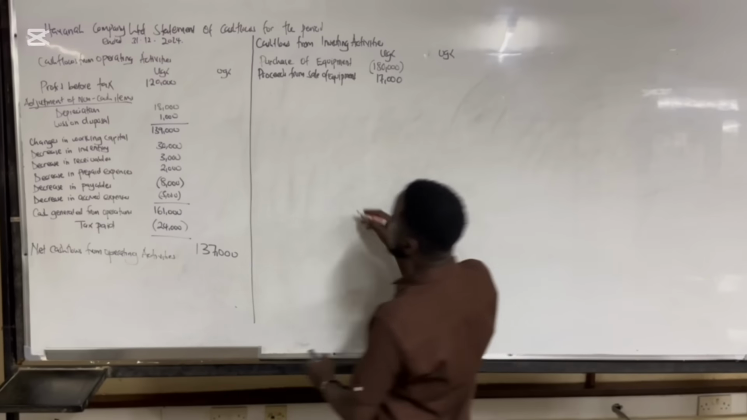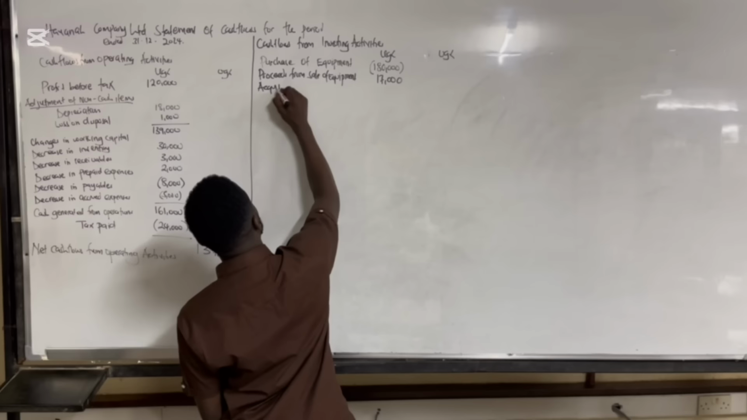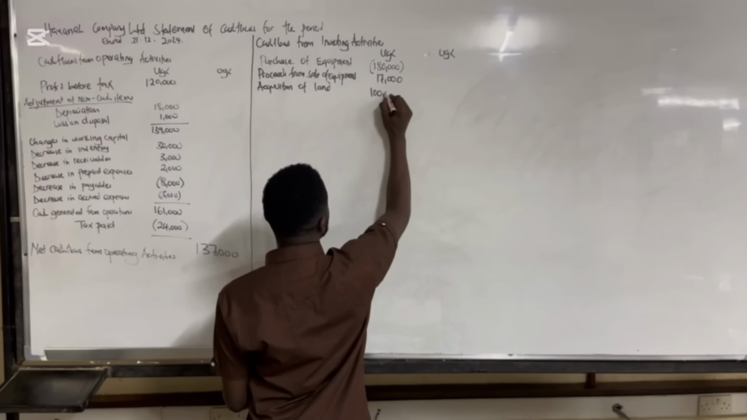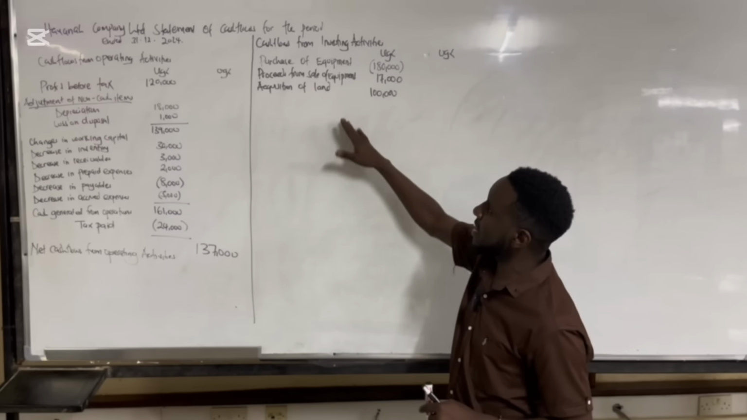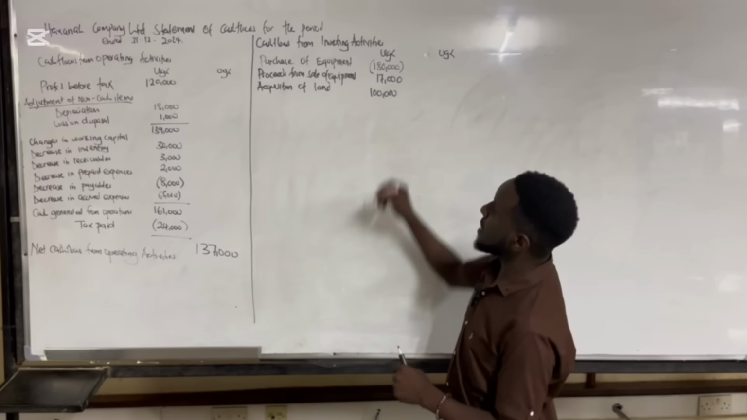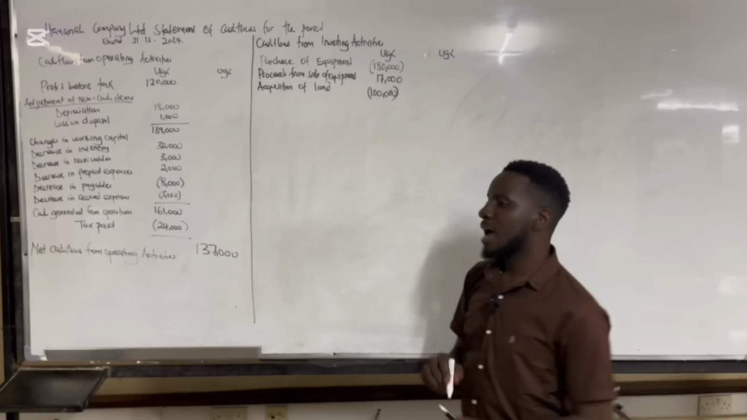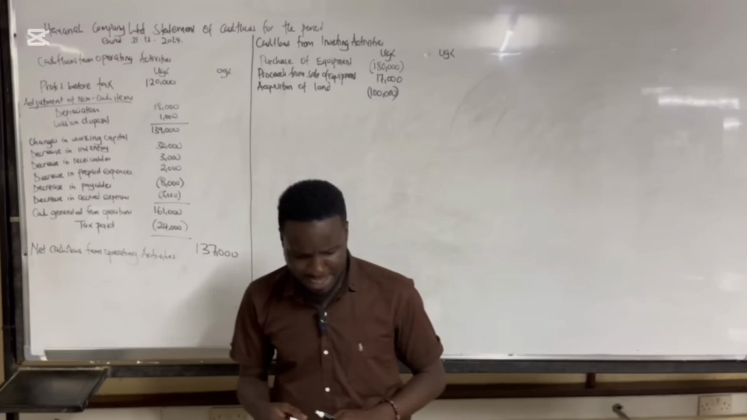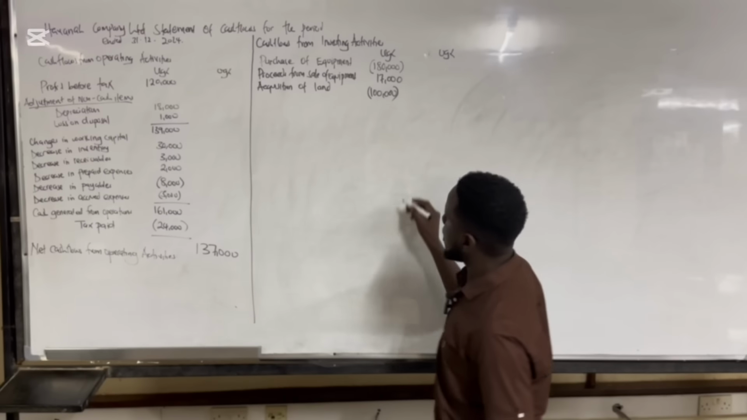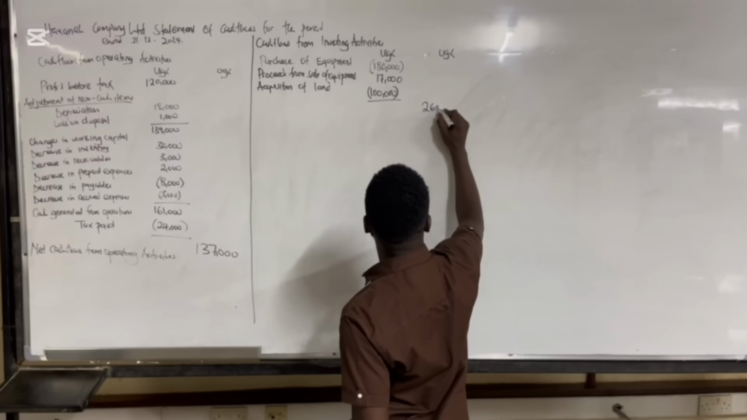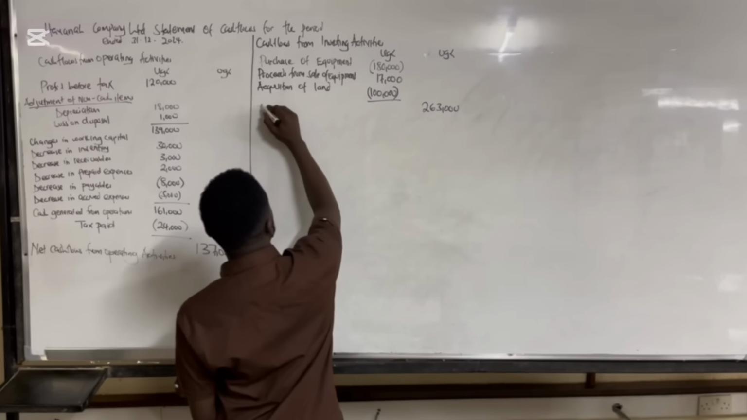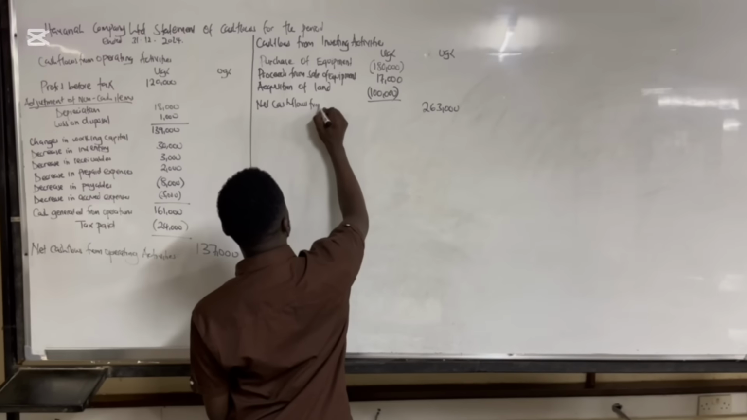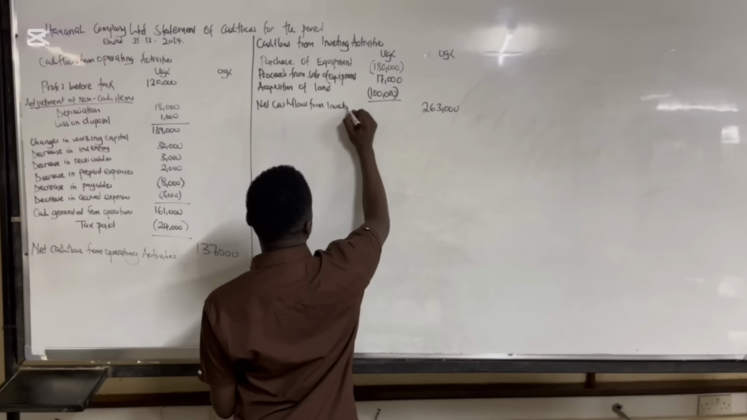So we are going to say acquisition of land. I'm bringing it here because land is a non-current asset, and because it's a non-current asset, that is purchase of land. Purchase of land signifies a cash outflow. So that's what we have concerning our investing activities. Now, once we are done with that, we are going to get 263,000, and I'm going to call it net cash flows from investing activities.